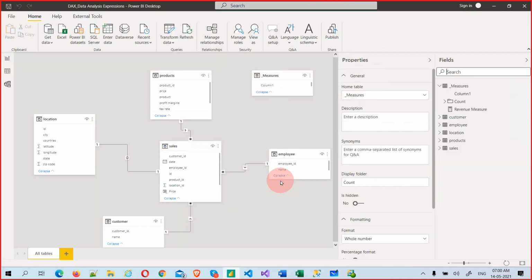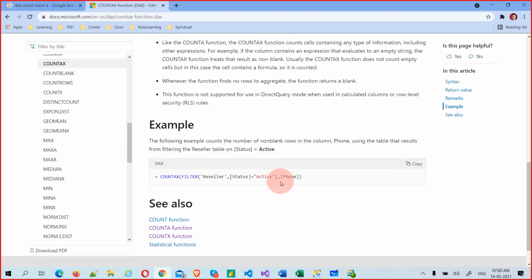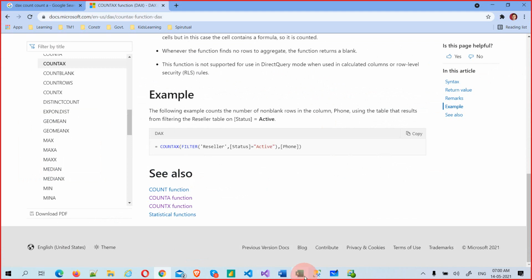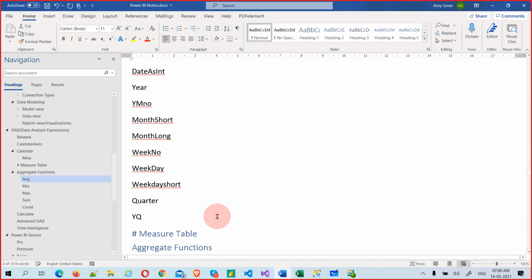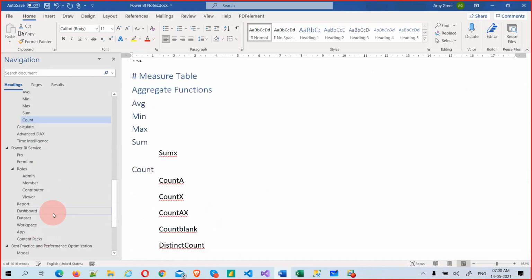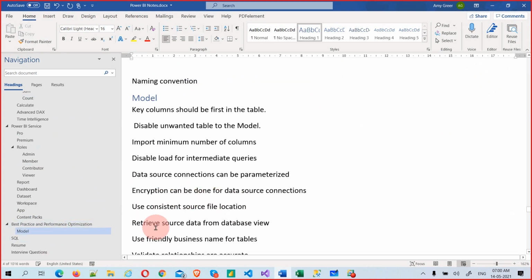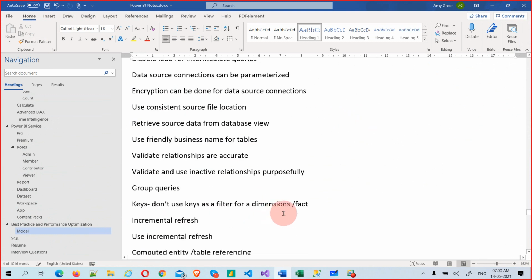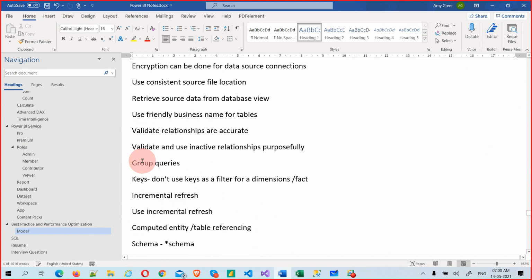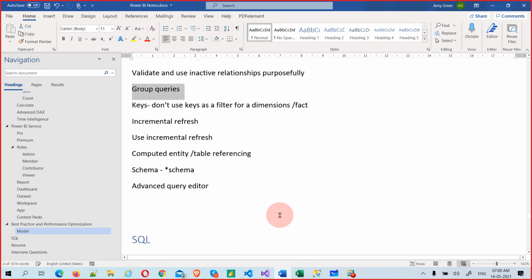What have we created so far? Best practice is already in the folder. Go to best practices folder. Just see any folder. Grouping queries is also a folder in the Power Query editor, not the model. Otherwise, write something.